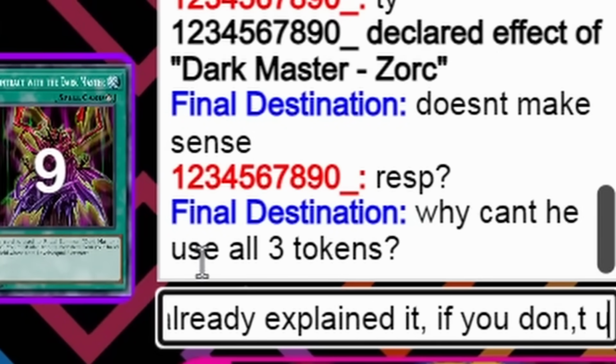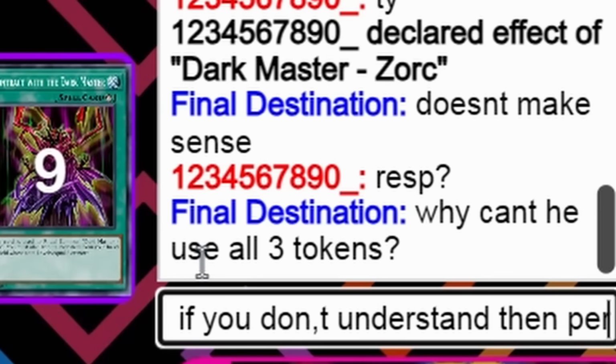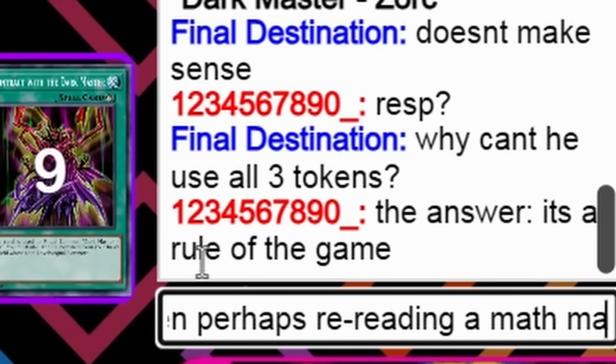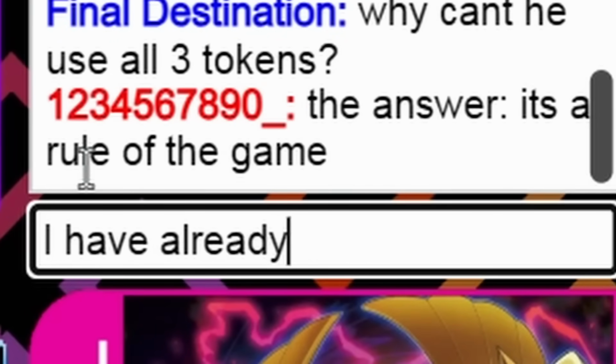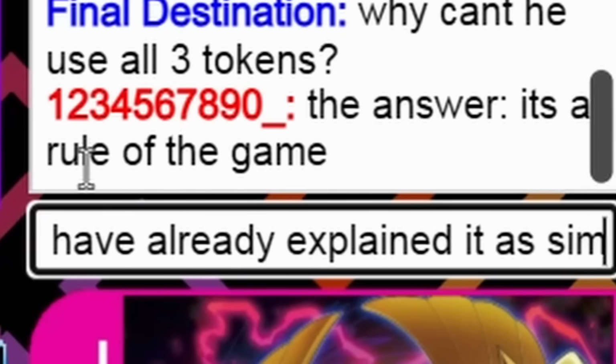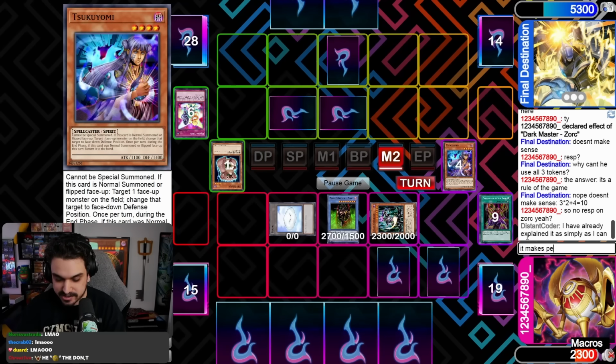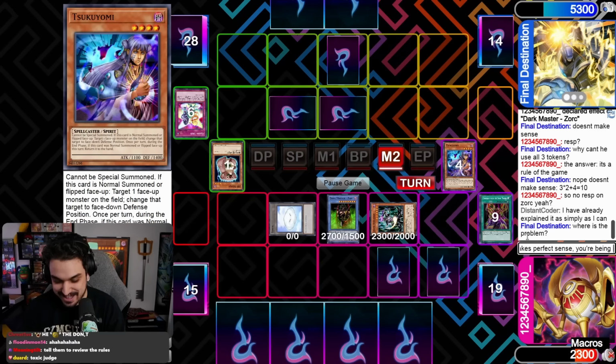If you don't understand, then perhaps rereading a math manual. I'm not gonna say that, dude. I have already explained it as simply as I can. It makes perfect sense. You're being intentionally obtuse here. Continue. Come on, man. It's basic rules of the game, bruh.